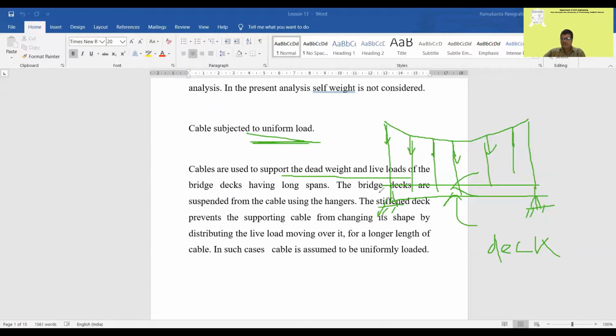That means when we assume how the load is transferred from girder to cable, the load will be transferred from the girder to the cable by means of these hangers. If you cut this section, it will transfer here as a UDL, as I've shown earlier.